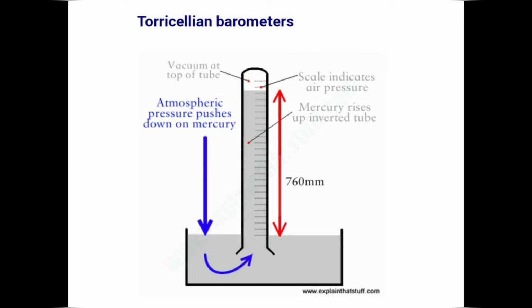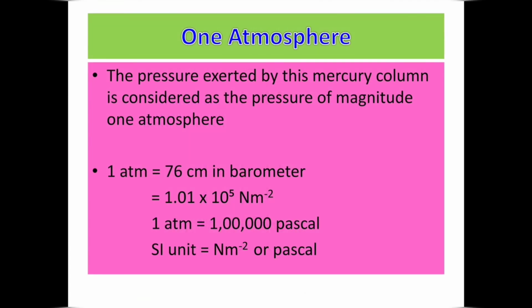Even if you tilt the tube at various angles, you will see that the level of mercury will not vary. At sea level, the height of the mercury column is around 76 centimeter or 760 millimeter. The pressure exerted by this mercury column is considered as the pressure of magnitude 1 atmosphere, and it is represented as ATM.